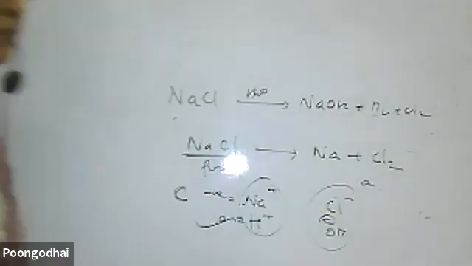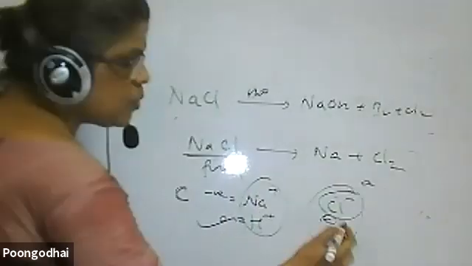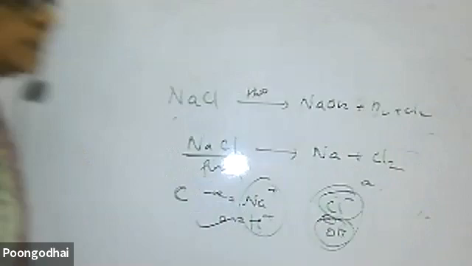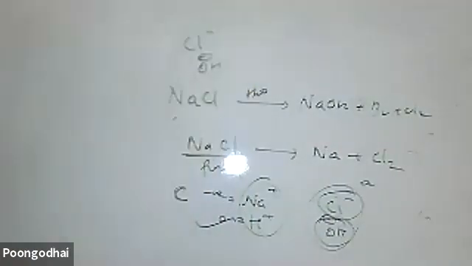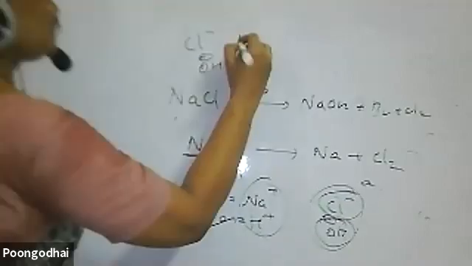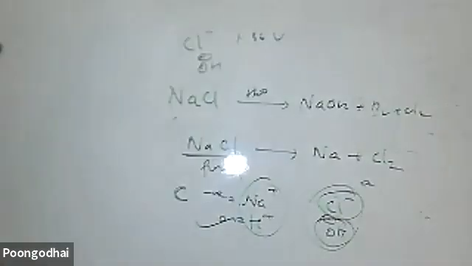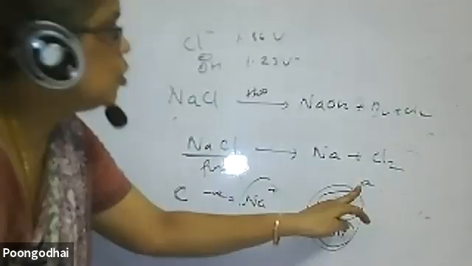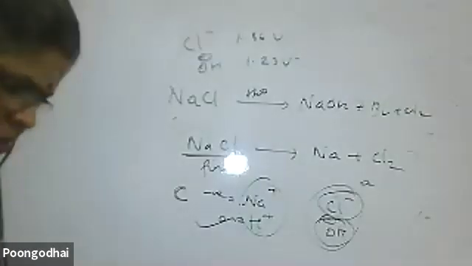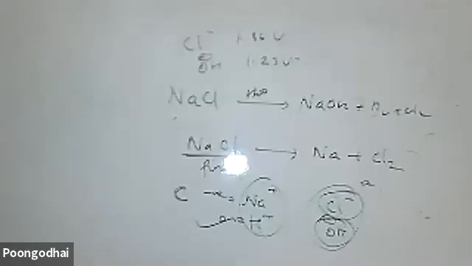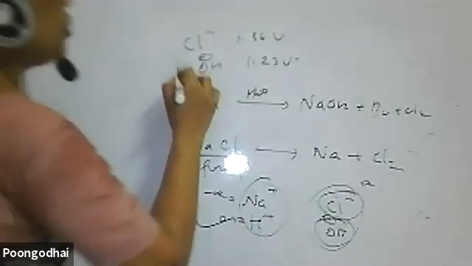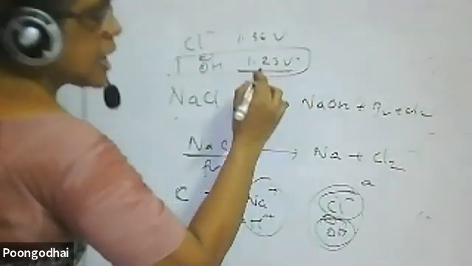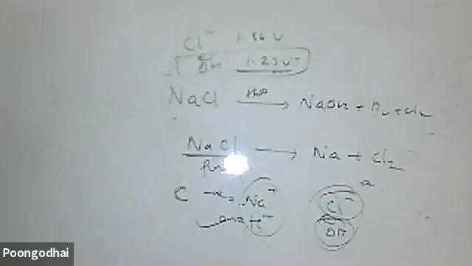Now you come to the anode. At the anode, there are Cl minus and OH minus. As per the value, Cl minus is 1.36 volts. OH minus, if it undergoes the reaction, is 1.23 volts. At an anode, the less value should get discharged. The less value is preferred, and therefore water should get oxidized. According to the value, you will find that this should get discharged. But actually, what is getting discharged?